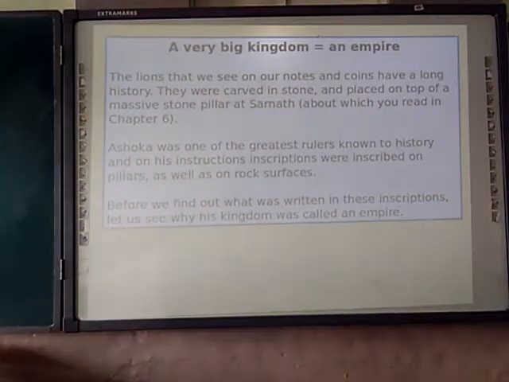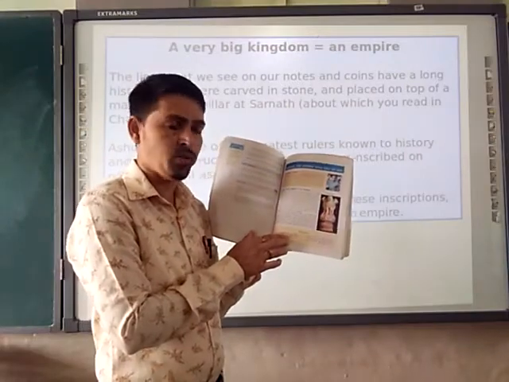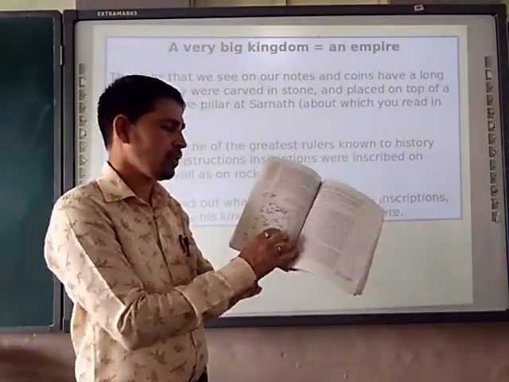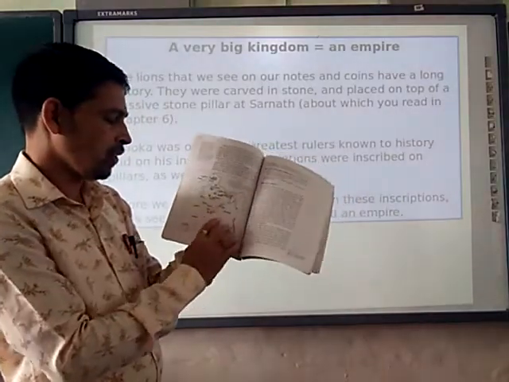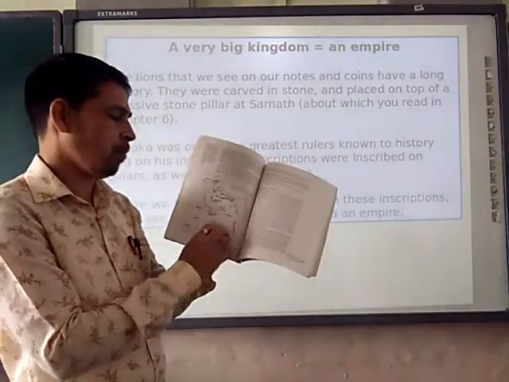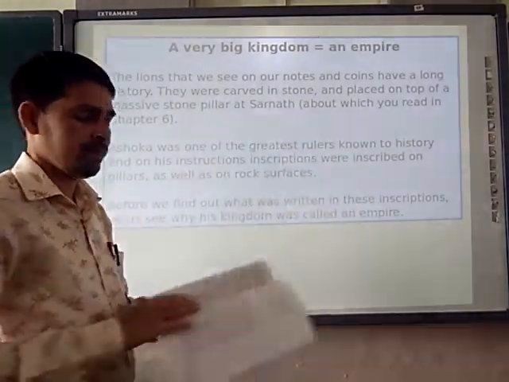So the first point here is the dynasty. After one ruler to another, the dynasty was there, right? Next, in map number 5 you can see that inscriptions were found in the important cities.